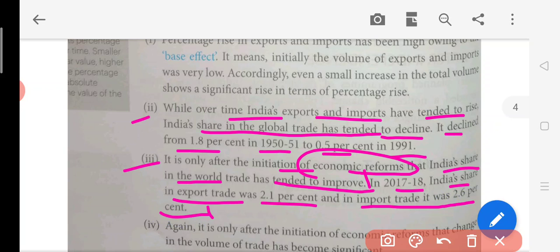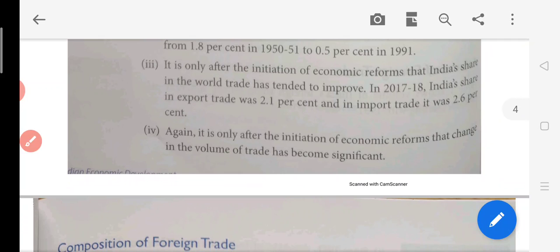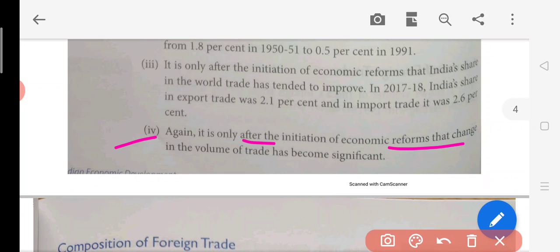Okay, and a lot of economies were being told that you can also set up industry here. Because of the presence of industry in India after 1991, all these companies were doing production and also export and import. So that was another factor because of which we can see this rise from 2.1% to 2.6%. Now the fourth point, again, it is only after the initiation of the economic reforms that the change in the volume of trade has become significant. They are repeating the same point, so there is no need to do this.